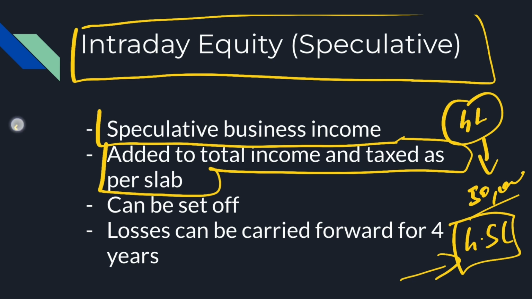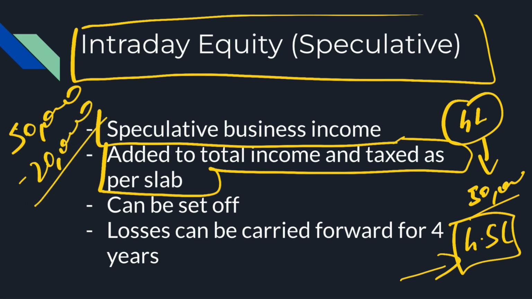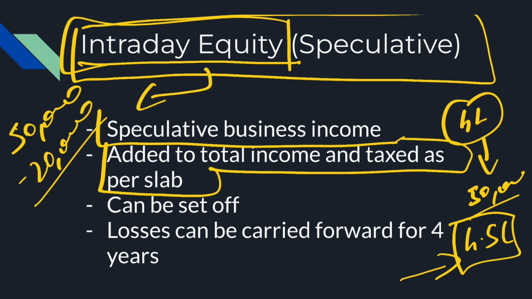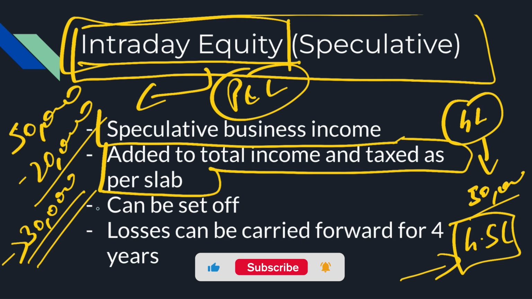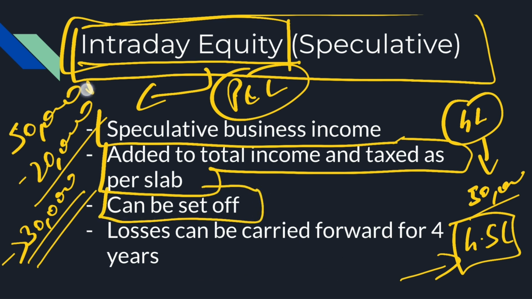Now, if you made say a profit of 50,000 rupees during the year and also a loss of 20,000 during the same year in intraday equity, you can get all of these reports easily from Zerodha, and how to get P&L reports from Zerodha, that's easy. I have a video on that. You can look at that separately. So your total income here is 30,000, and this is basically what you will report as your income. Your profit and loss can be set off against each other.